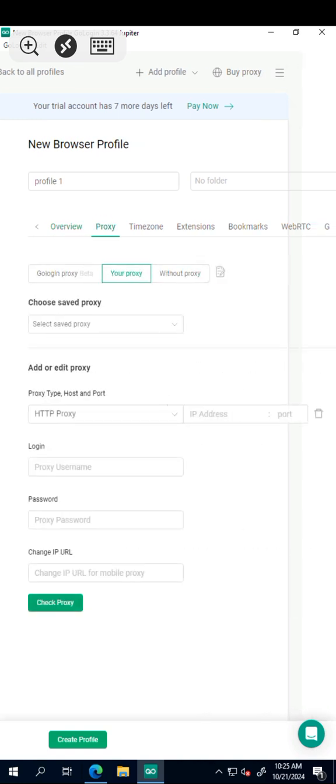When it comes to this proxy, decide the proxies you want to use. I will use your proxy. So HTTP, IP address, proxy username, password. You are the one that knows the proxies you want to use. So I will not put anything here because I don't want to use my own proxies. When I want to use my own proxies, there's a way I set it. Just put the normal proxy details.